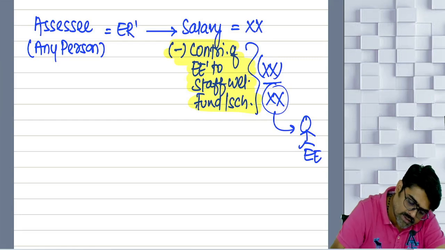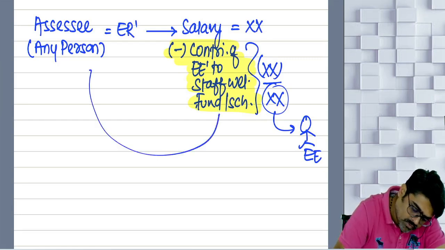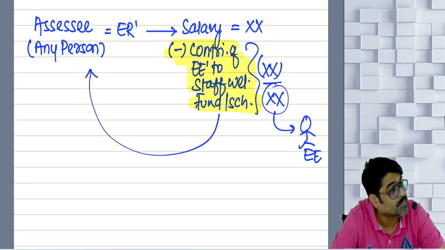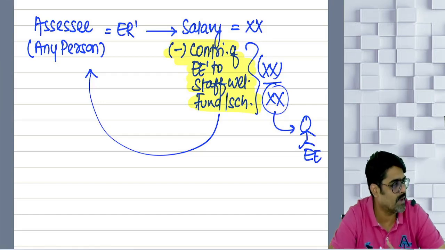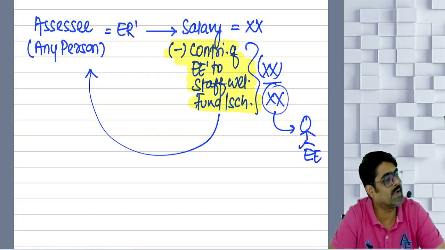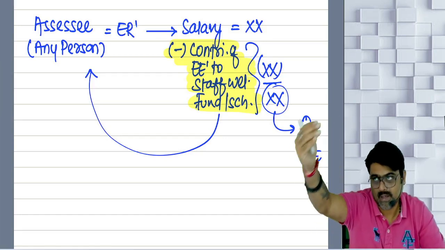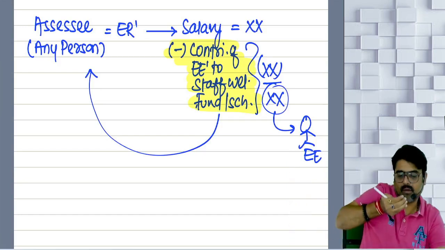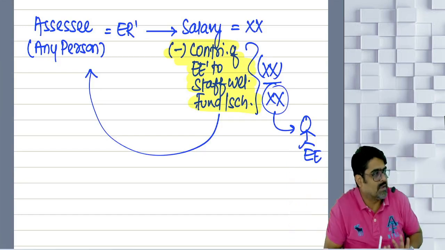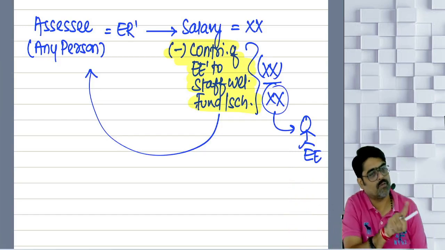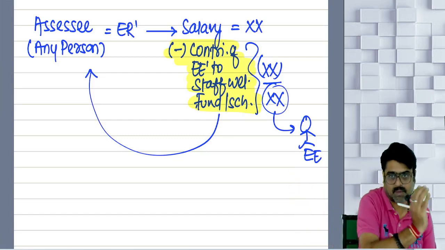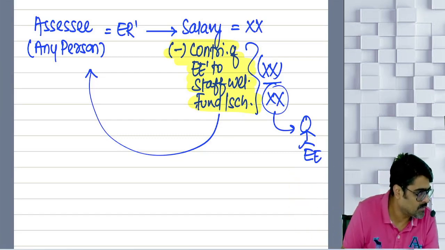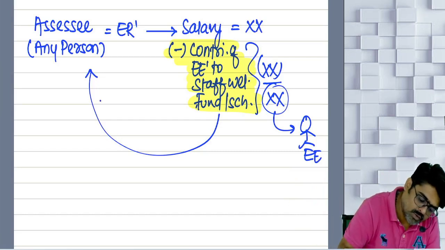Now the moment I have deducted, is this amount still with me? I am saying that I am giving a salary of 1 lakh, but am I actually giving 1 lakh? I am giving only 90,000; 10,000 is still with me. So the amount which I am deducting out of the salary of my employee is still with me, no? That is equal to my income.